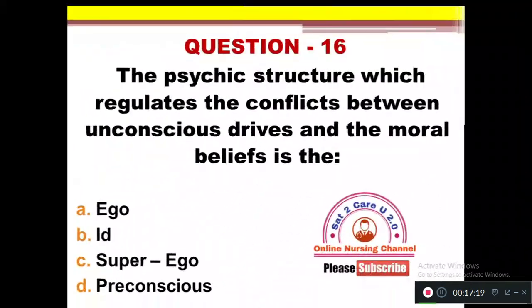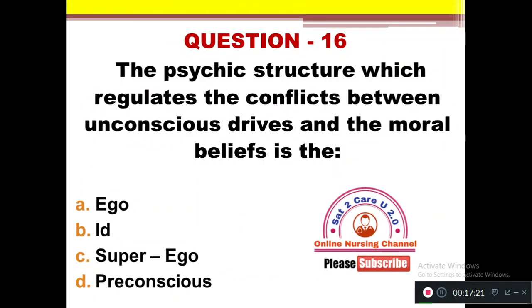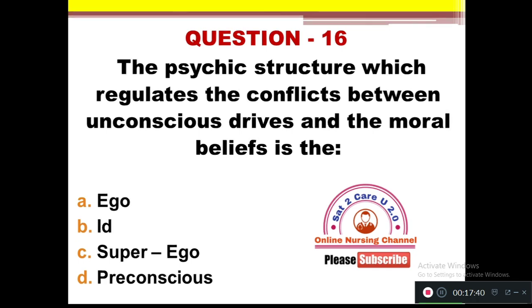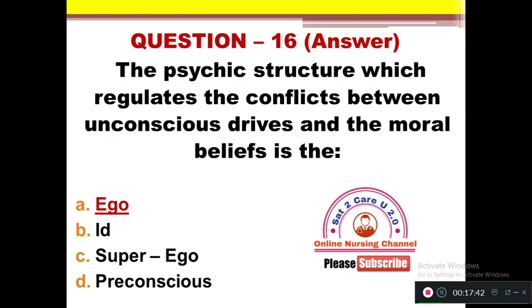Question number 16. The psychic structure which regulates the conflicts between unconscious drive and the moral belief is the option A, ego, B, id, C, superego, and D, preconscious. So you all know the stages: id, ego, superego. The right answer is ego, which acts as a bridge between the unconscious, the id, and moral belief, the superego.